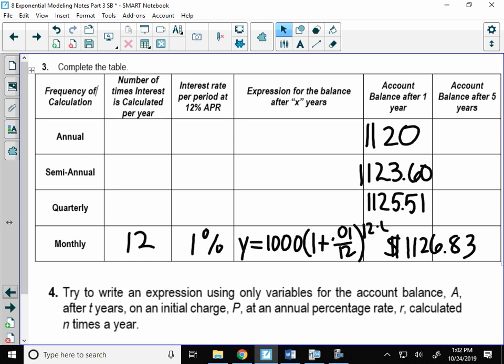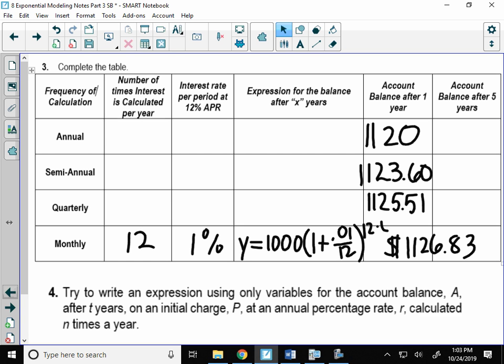So what did we notice about, if we're going to talk about 1 year today, right? We invest $1,000 on our credit card, we don't pay it off, what's the balance after 1 year? What did we notice yesterday about these numbers? They went up the more often you took interest, right? Okay, so there's this accountant at this credit card company, and he is dastardly, he is evil. He notices the pattern just like we did, that the more often he takes interest on your balance, the more money the credit card company gets to charge in interest.